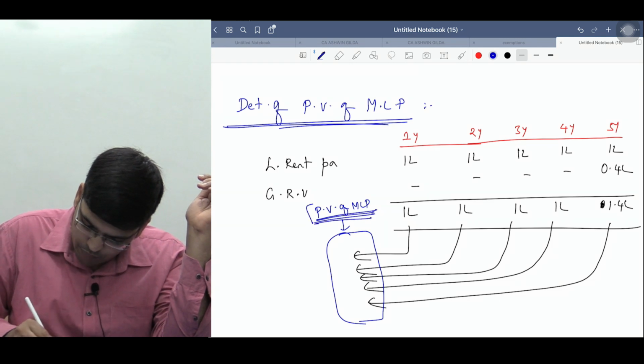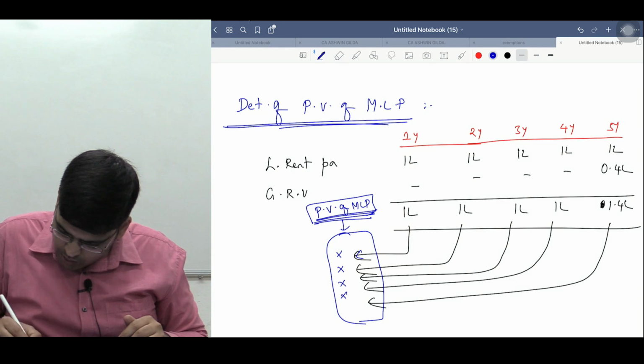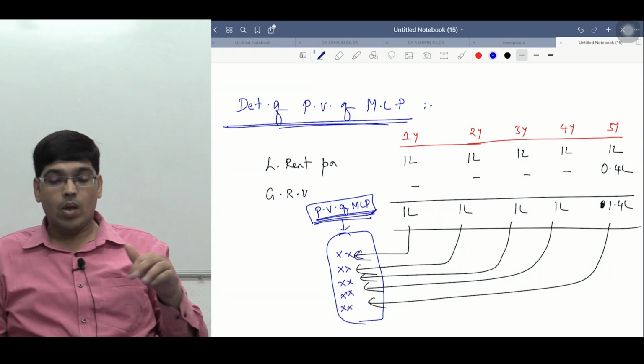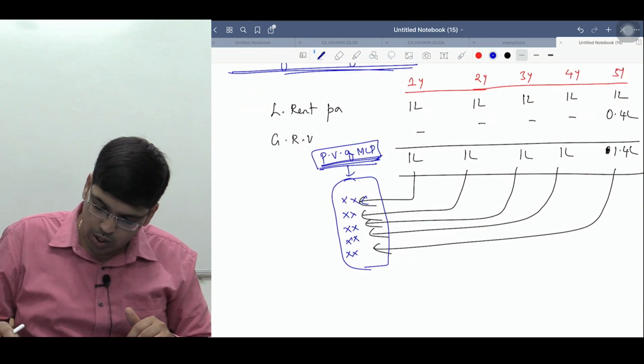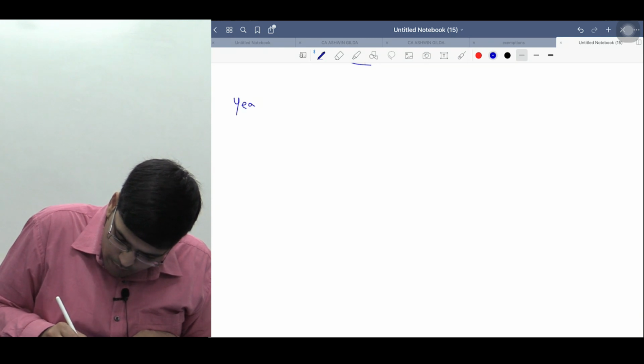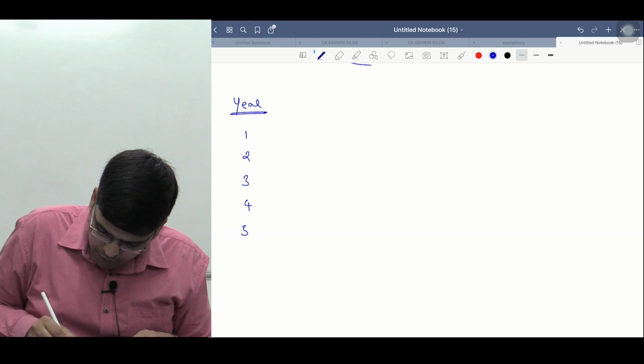Am I clear, sir? The total that comes out of all of these, some values will come here. The total of all of these is called nothing but what, sir? Present value of MLP. How to find out, I'll explain to you. Shall I have a look, sir? So let me put a table. Year 1, 2, 3, 4, 5.